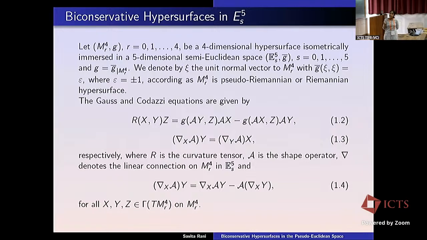In this case, the Gauss and Codazzi equations are given by these two equations. The Gauss equation relates the curvature to the second fundamental form. The Codazzi equation tells us about the symmetry of the shape operator, or the symmetry of the covariant derivative of the second fundamental form. Here R is the curvature tensor, A is the shape operator as I mentioned, and it is a linear connection on this hypersurface in 5-dimensional pseudo-Euclidean space. From this equation we can expand it like this.